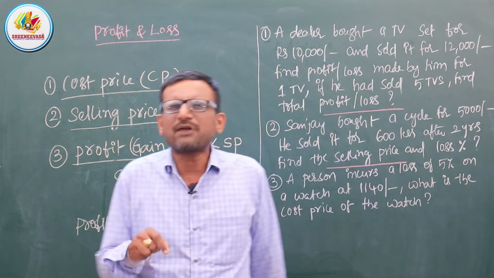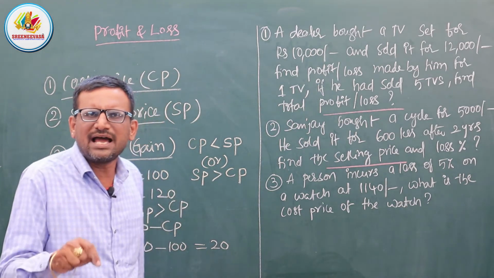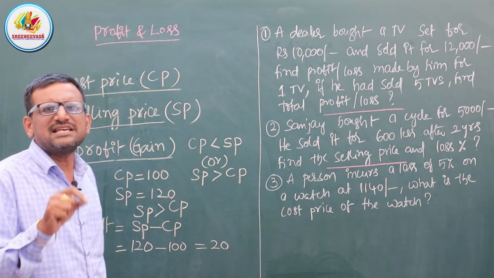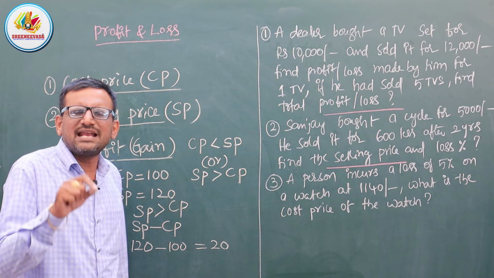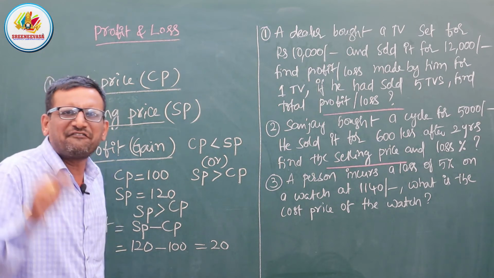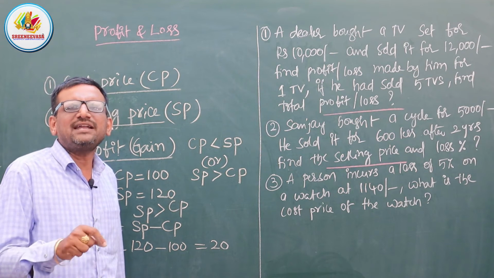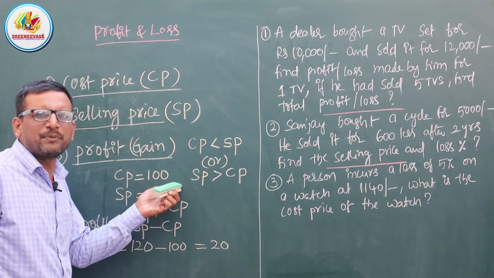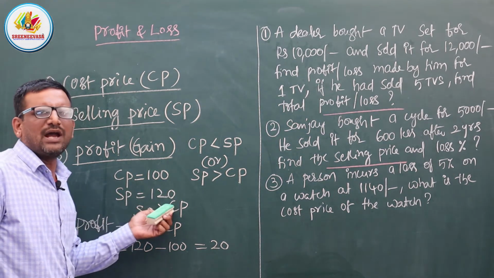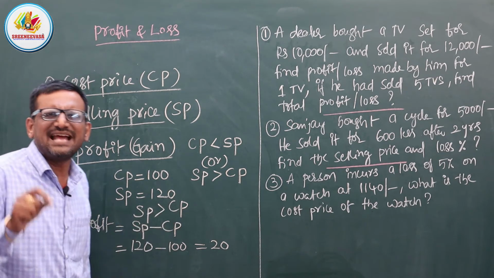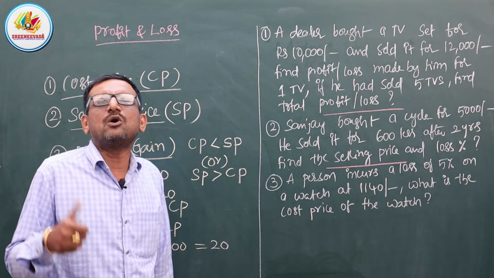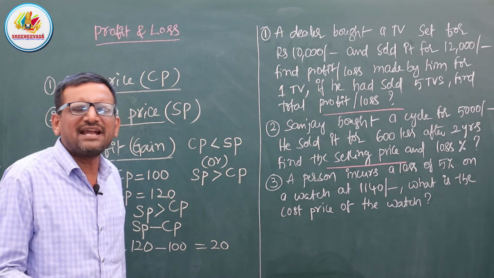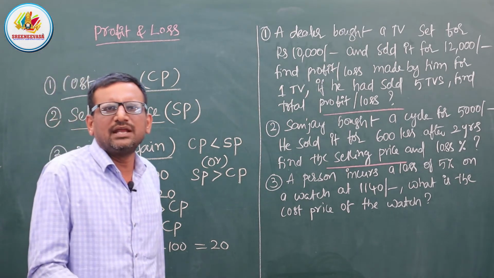So when we are going to get the profit, we clearly observe what the cost price is and what the selling price is. If the selling price is more than the cost price, definitely we are going to get the profit or gain. In this example, the cost price is 100 rupees and the selling price is 120 rupees. By seeing it we can easily understand that the selling price is more than the cost price. So definitely we are going to get the profit only.